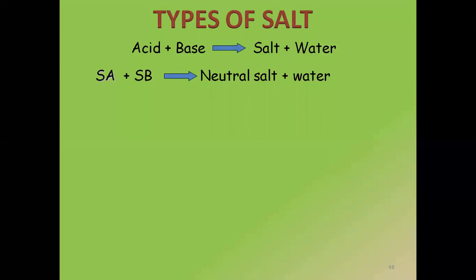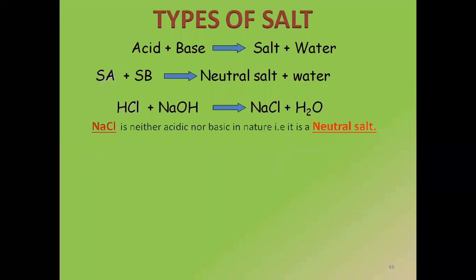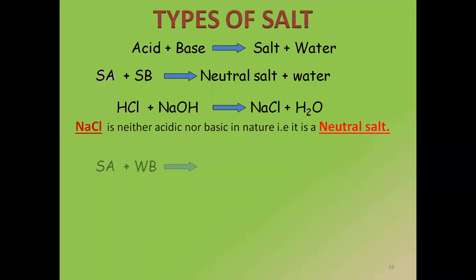How do I come to know that the salt is neutral or not? Anybody can tell me, what will we use to check whether it is neutral or acidic? Very good, it's pH. Very nice. So if the pH is equal to 7, I come to know that it's a neutral salt. So HCl is a strong acid, NaOH is a strong base. They combine with each other, and the salt which we get is neither acidic nor basic, so it is called neutral salt.